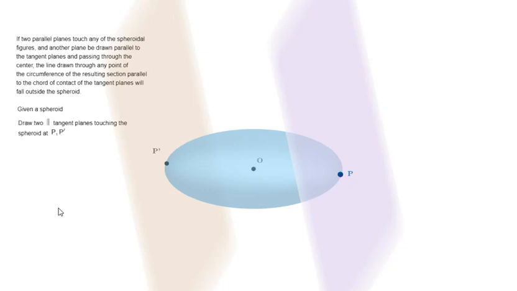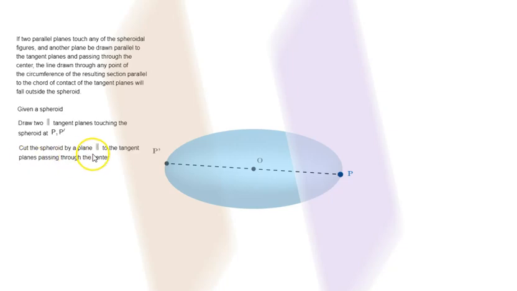Given a spheroid, draw two parallel tangent planes touching the spheroid at P and P prime. So let's draw the planes. We have this as one plane touching the spheroid at P, and we have another plane touching the spheroid at P prime, and O is the center. If we join P P prime, it will pass through the center. We have seen this in the previous proposition.